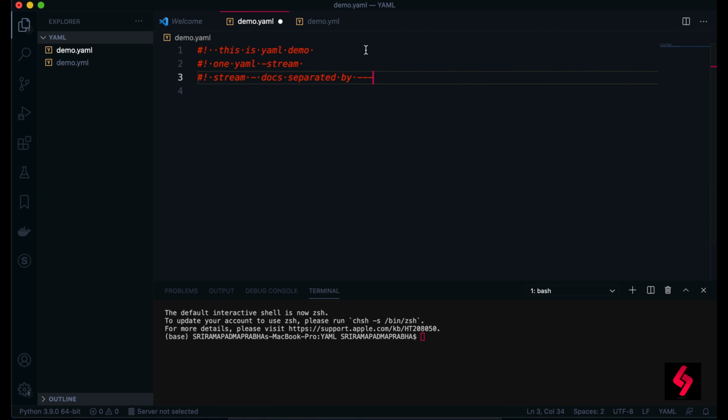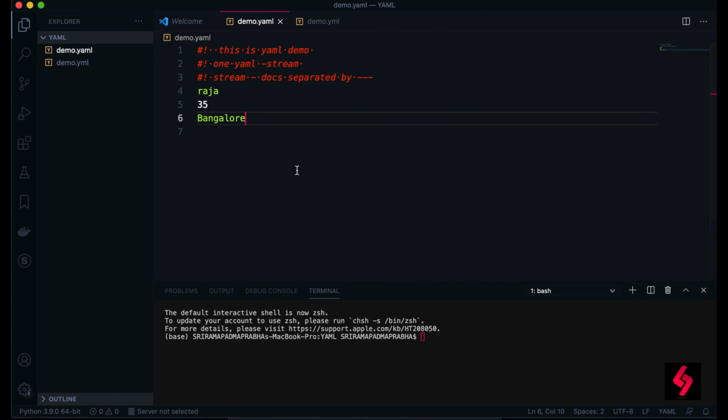Three dashes. So let's begin with the actual part. You can write general names. For example, I'm writing my name Raja, and 35, and the location is Bangalore, which I'm defining like this, right?